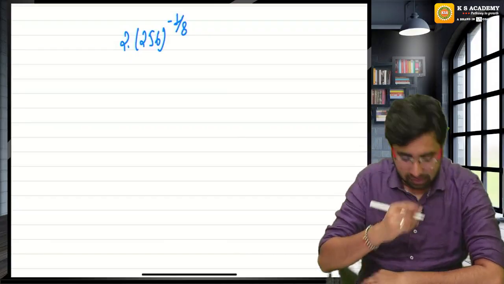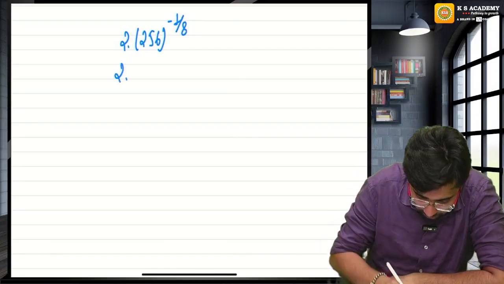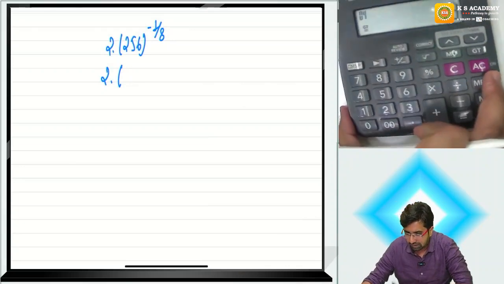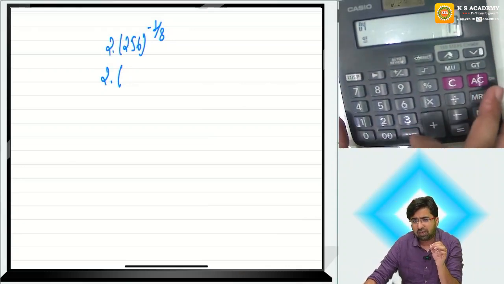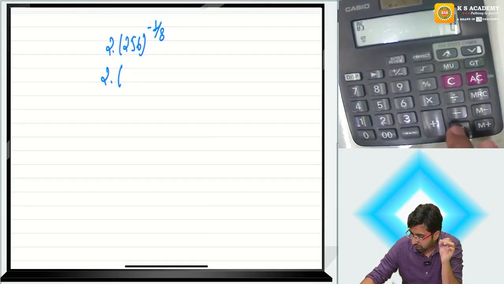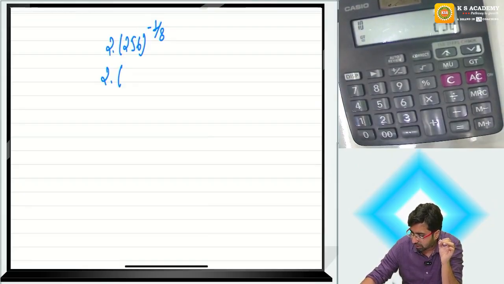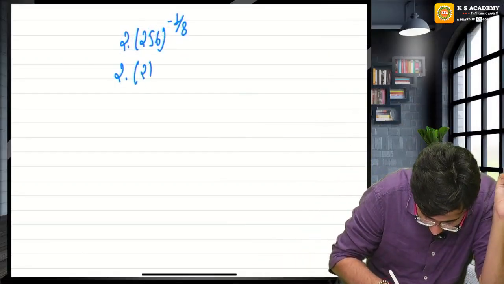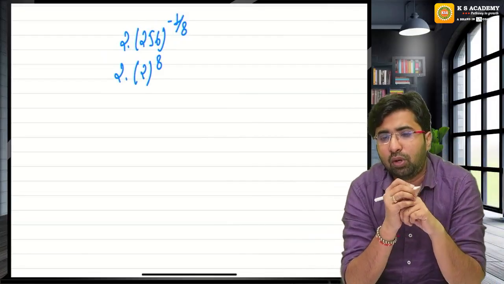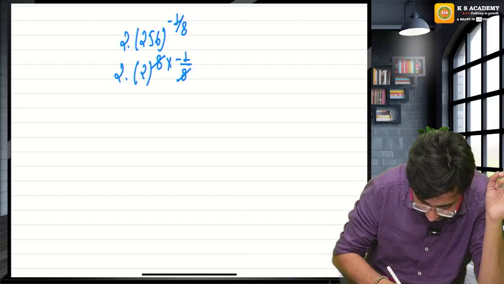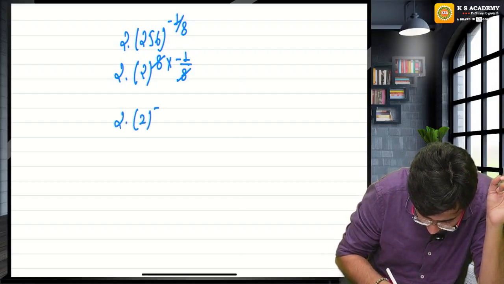Please solve. Sir, this is to leave it 2. Sir, 256 means, let's check what 2 power will give us 256. 2 into 1, 2, 3, 4, 5, 6, 7, 8. Can I say 2 raised to the power 8 will give me 256? Already there is one power, minus 1 upon 8. The 8 will cancel, and you now have 2 raised to the power minus 1.